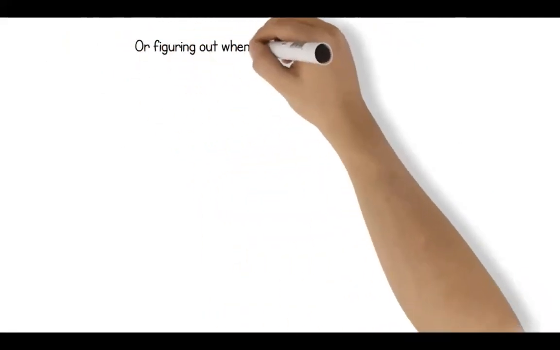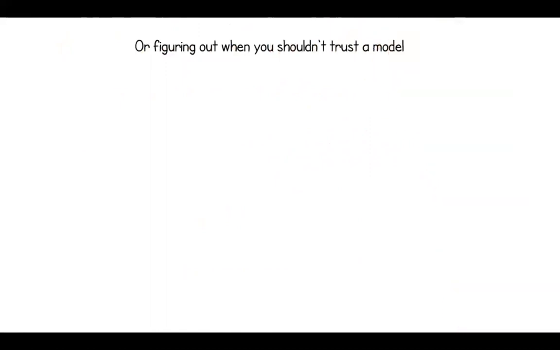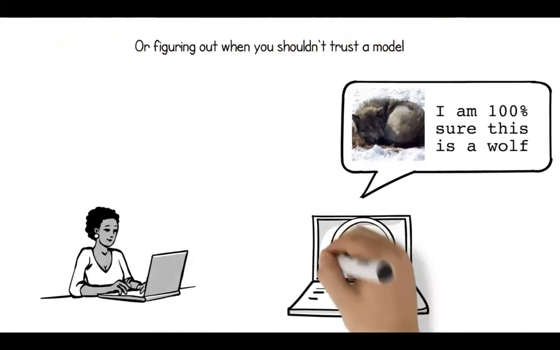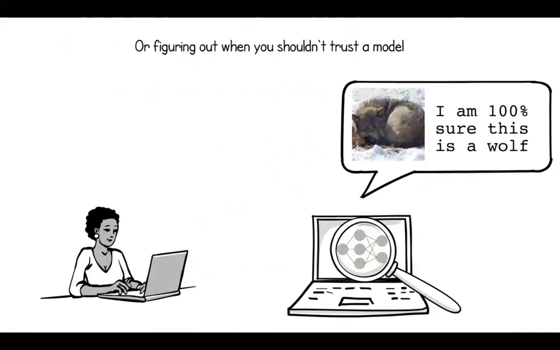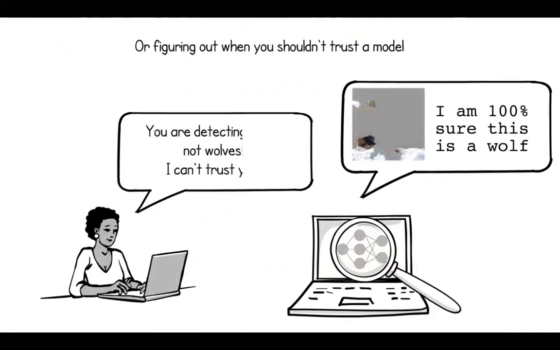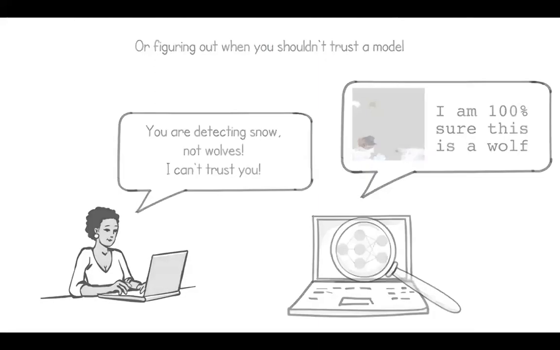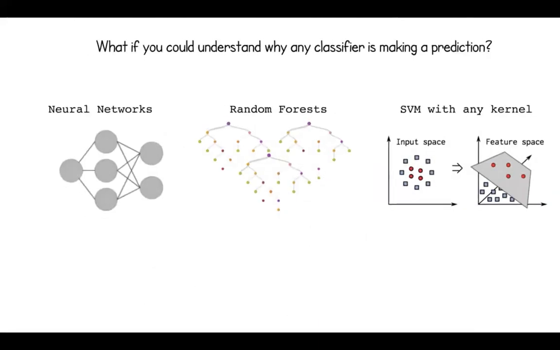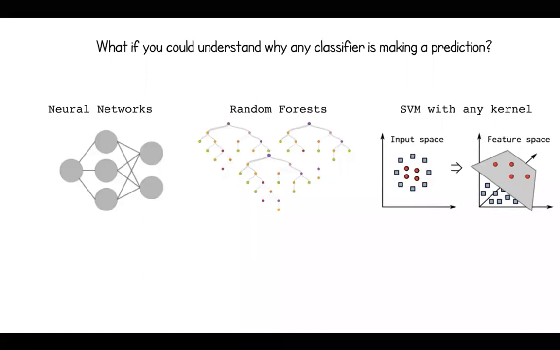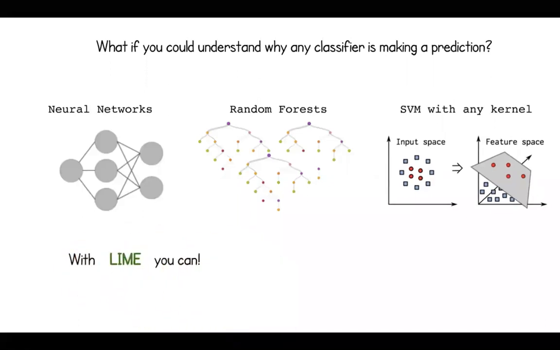It's also easier to figure out if we shouldn't trust the model. If our wolf detection system is actually just detecting snow in the background, we will not trust it, even if the accuracy is high. I said it would be pretty cool if we could understand any classifier. With LIME, we can.